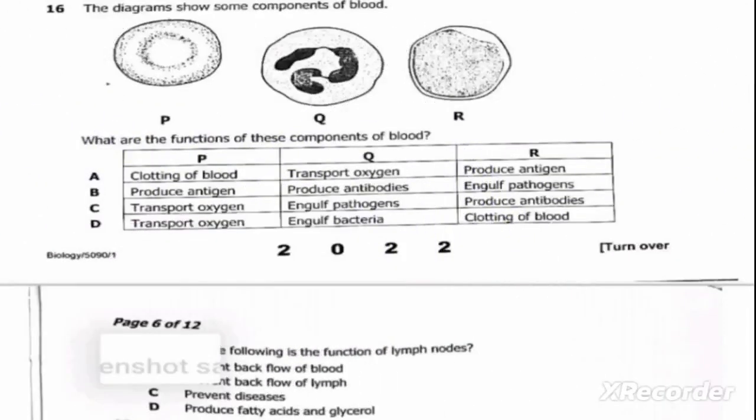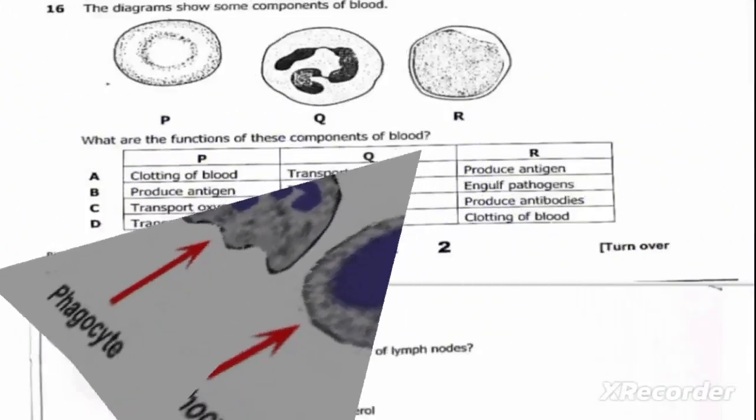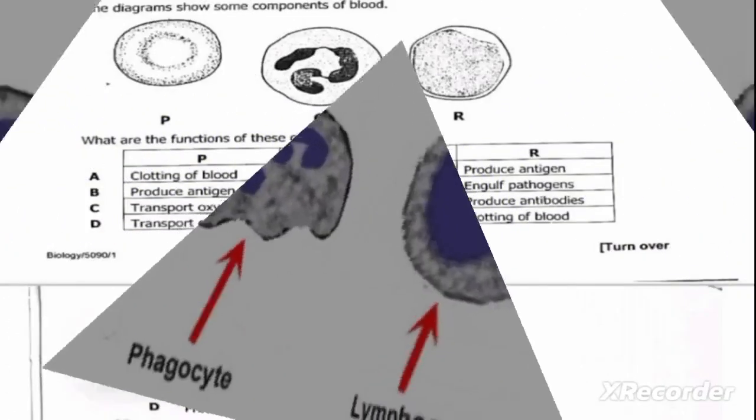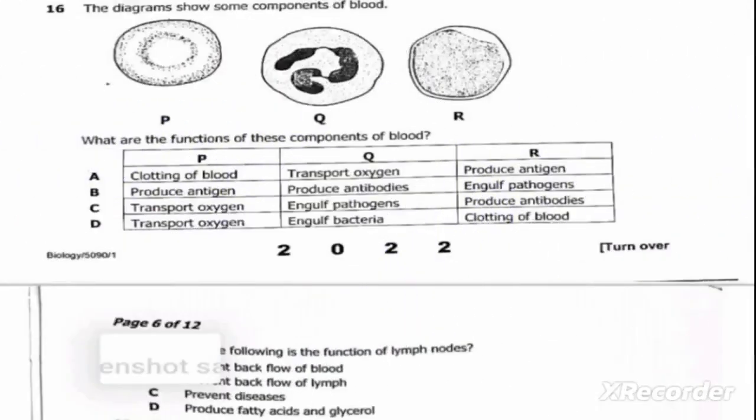Q, this is a phagocyte. Then R, this is a lymphocyte. Okay, so we know that the function of the red blood cell is to transport oxygen.